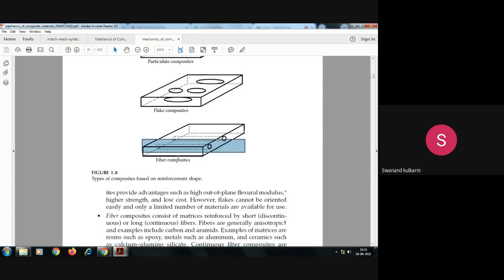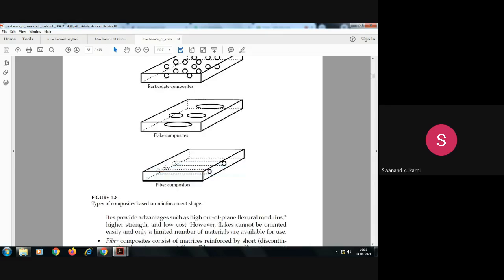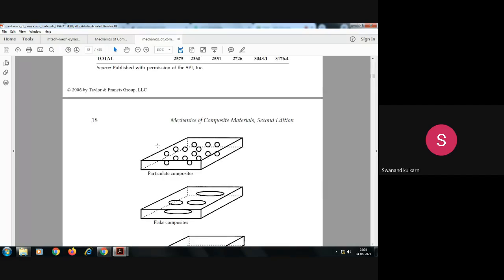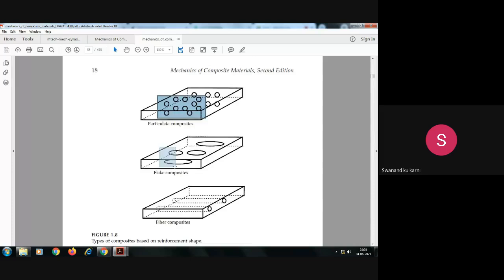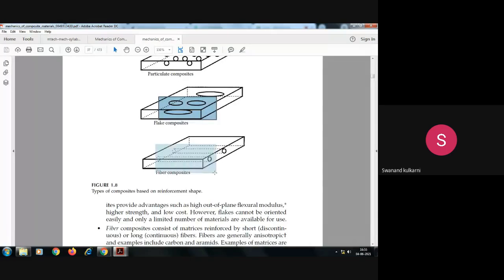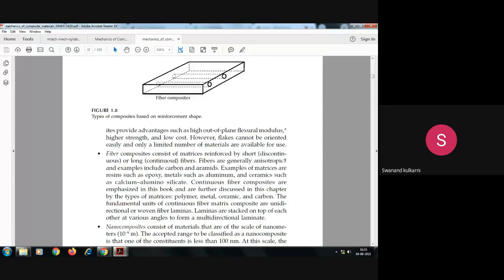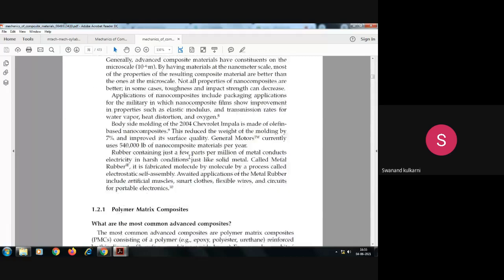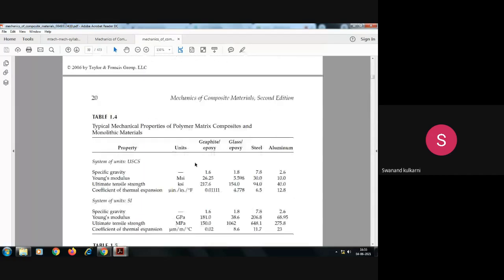Examples of this are short fiber, long fiber, monofilament. So particulate composites, flakes, fiber composites, here we can observe the figures of these composite materials.